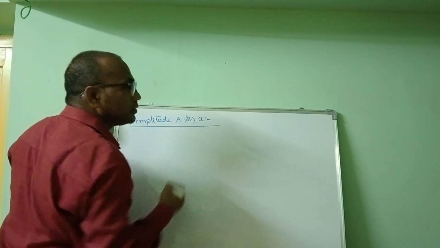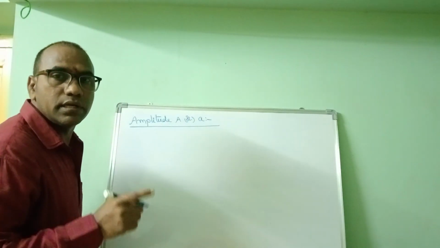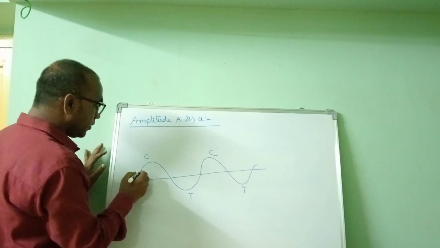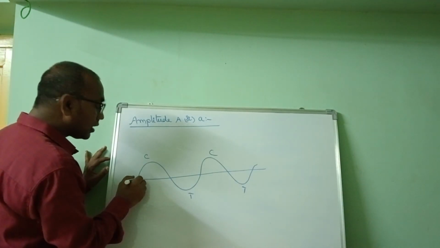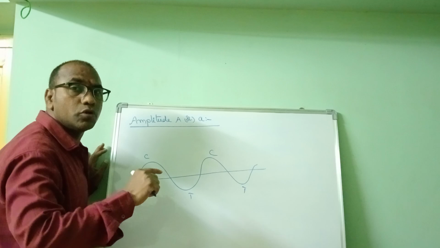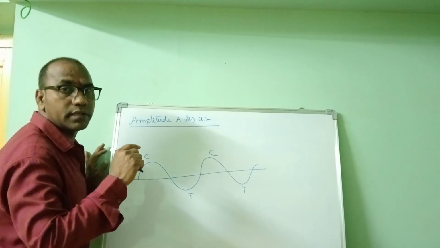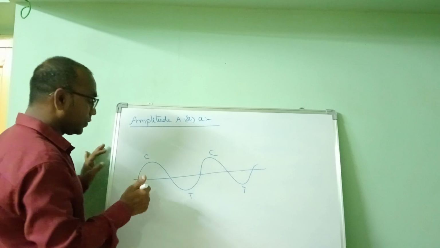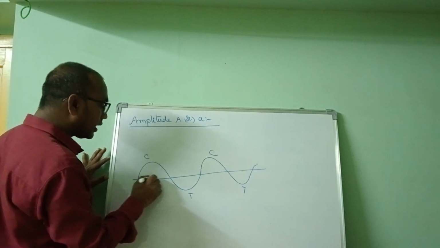For this expression, we have to consider first of all a wave. Which wave am I taking? What type of wave? Transverse wave. A transverse wave consists of crest and trough. Now what we have to find? Amplitude. So for this, see here, what is crest? This is the line joining the positions of the particle of the medium. First of all, this is the mean line.